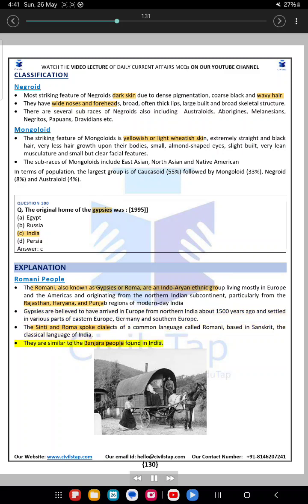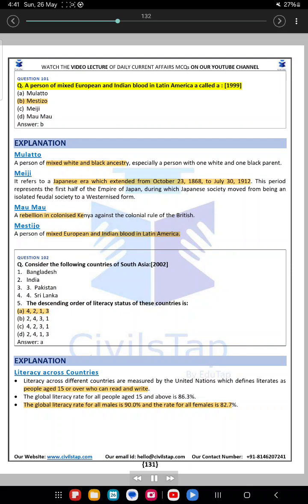They are similar to the Banjara people found in India. Question 101. A person of mixed European and Indian blood in Latin America is called a 1999. A. Mulatto. B. Mestizo. C. Meiji. D. Mau Mau. Answer. B.